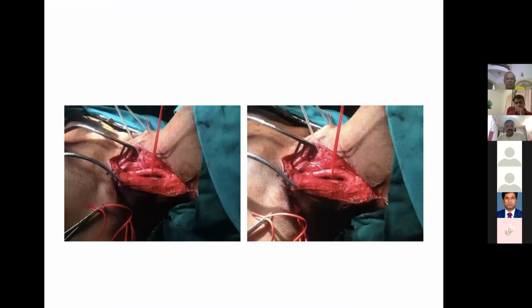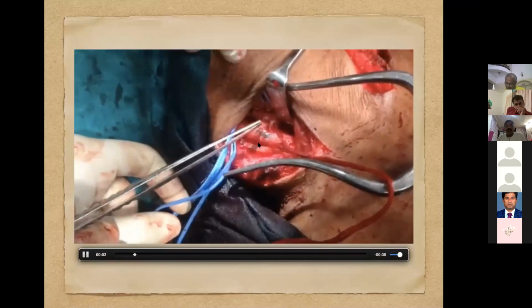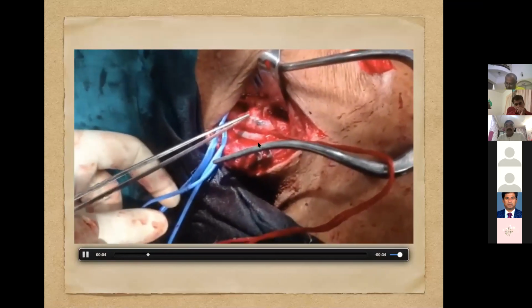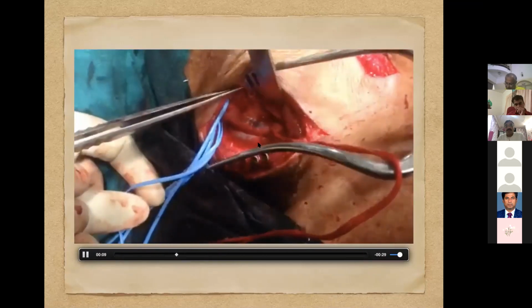In one of the cases, we have done a transposition, where we mobilize the entire length of the left carotid, and this tube you can see is in the retroesophageal tunnel. The left common carotid artery has been transpositioned retroesophageally and anastomosed end to side to the right common carotid artery.